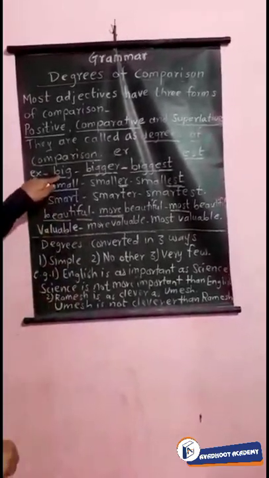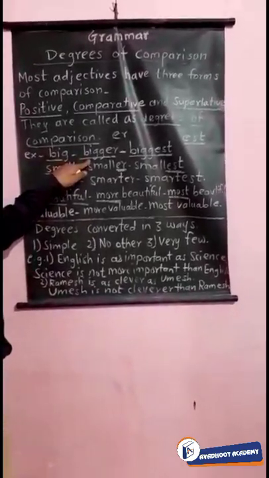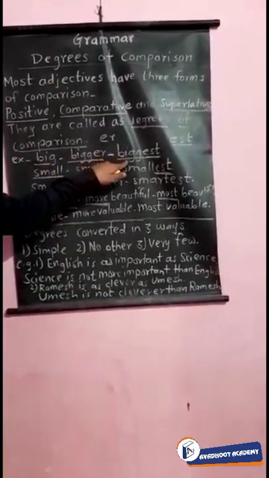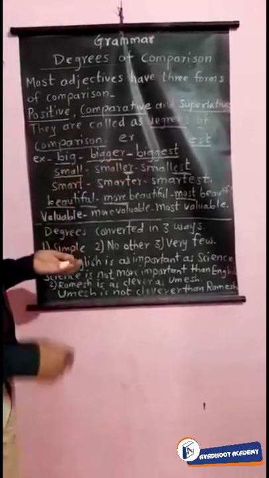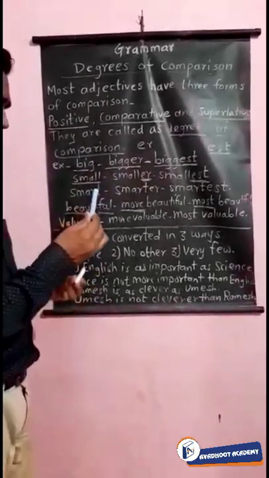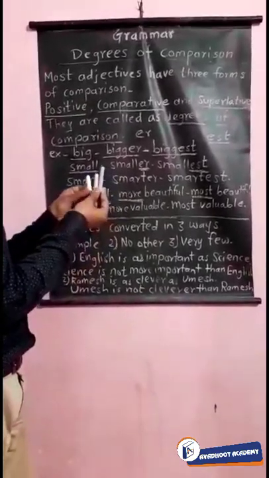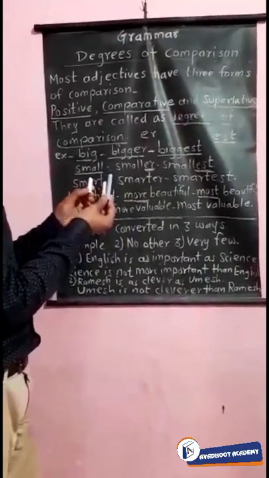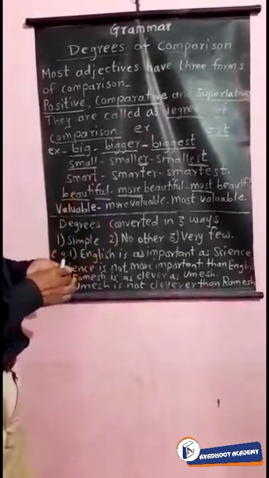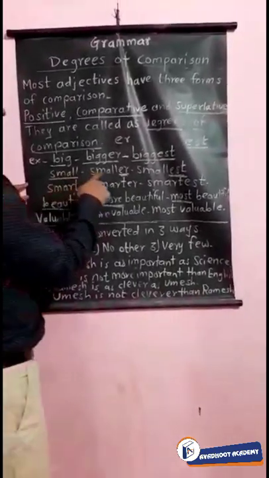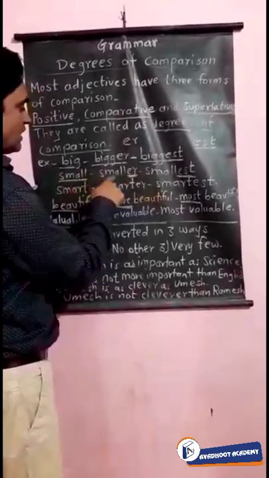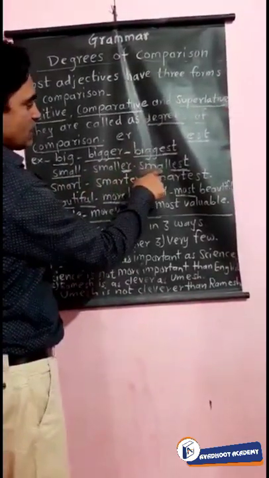Big means मोठा, bigger अजून मोठा किंवा अधिक मोठा, and biggest means सर्वात मोठा. Small, if I say this is small, the second one is smaller, and this one is the smallest because it is the smallest piece of this chalk. So small, smaller, smallest. लहान, अजून लहान आणि सर्वात लहान.